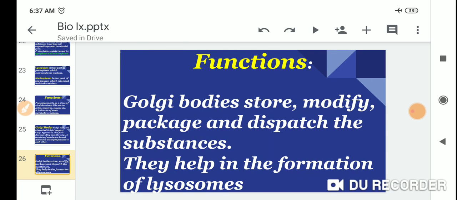Function: Golgi bodies store, modify, package, and dispatch substances. They help in the formation of lysosomes.